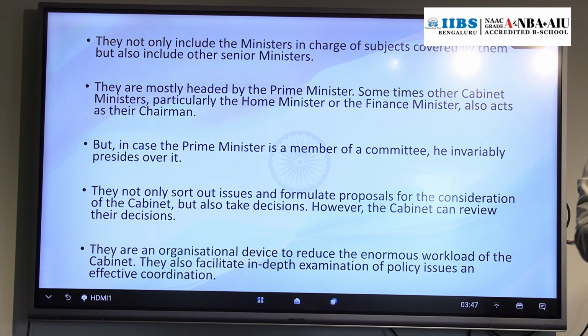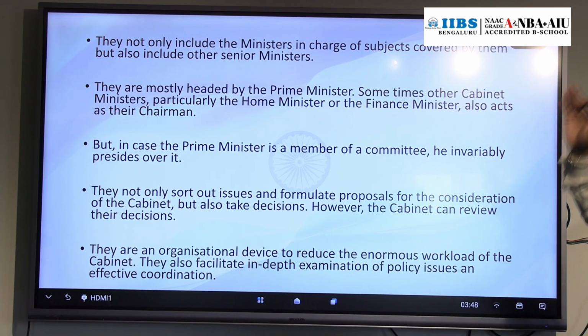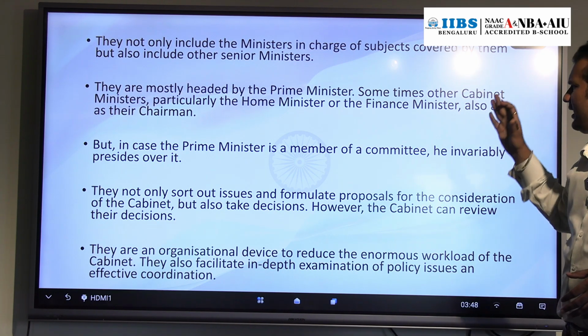I will give an example. If there is a cabinet committee on economic affairs, economic means the Finance Minister. So only the Finance Minister will be there in that cabinet committee? No. Apart from the Finance Minister, other senior ministers will also be there in that cabinet committee. And these cabinet committees are mostly headed by the Prime Minister.